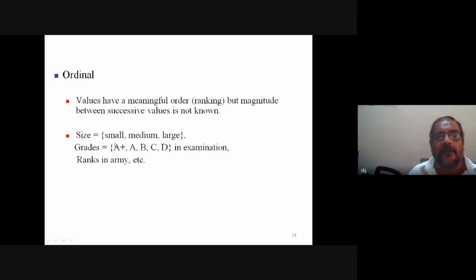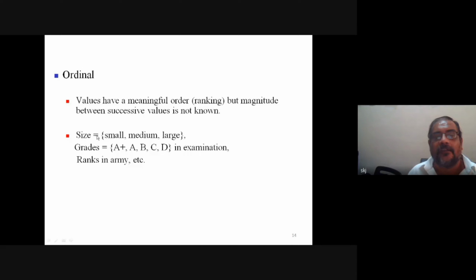It is 80%, 90%? How much is A, 70% or 60, how much is B, 50 or 40? But it is certain that it has lesser weight. Such a representation has an order.